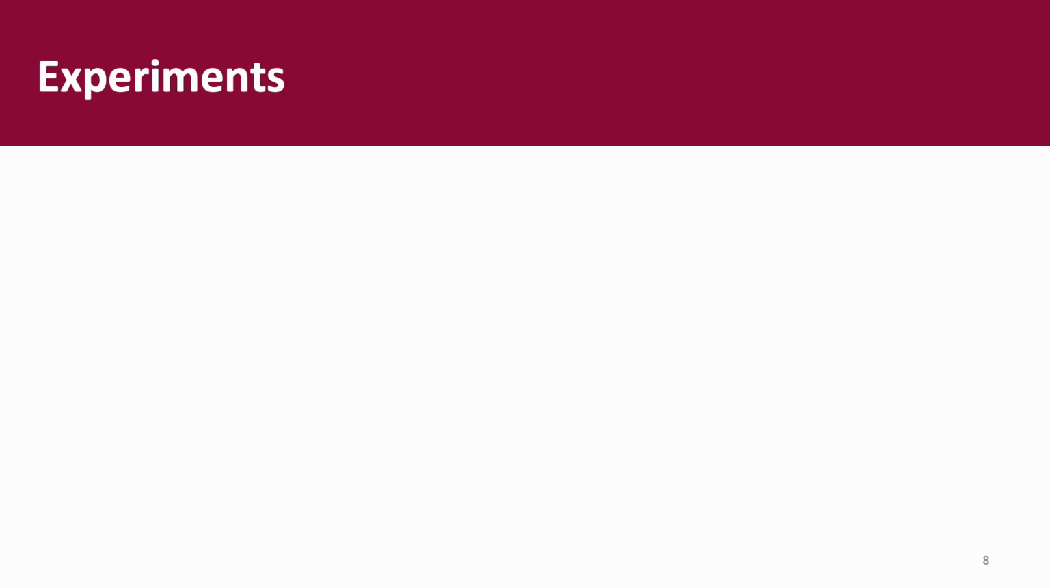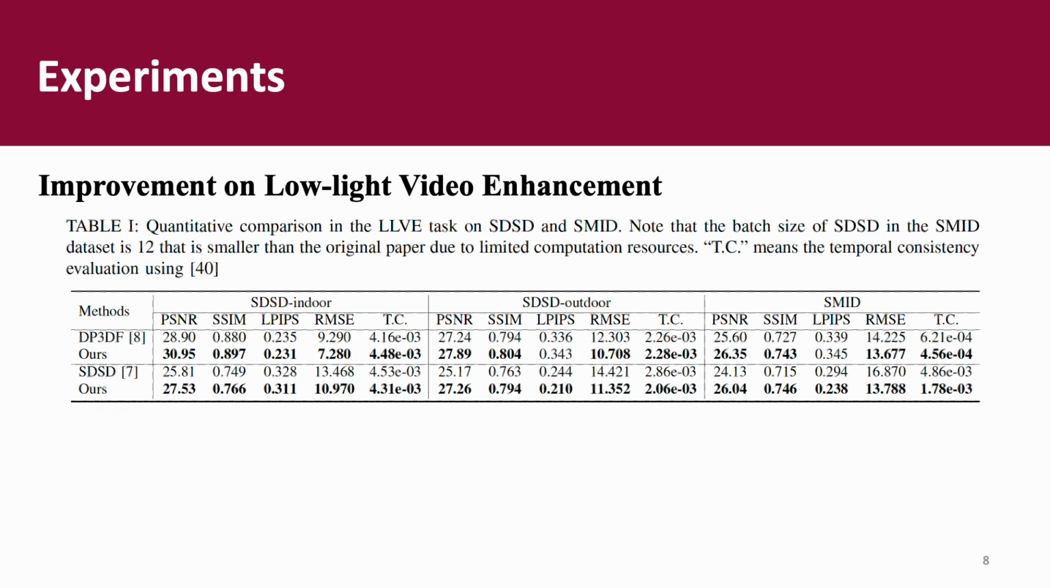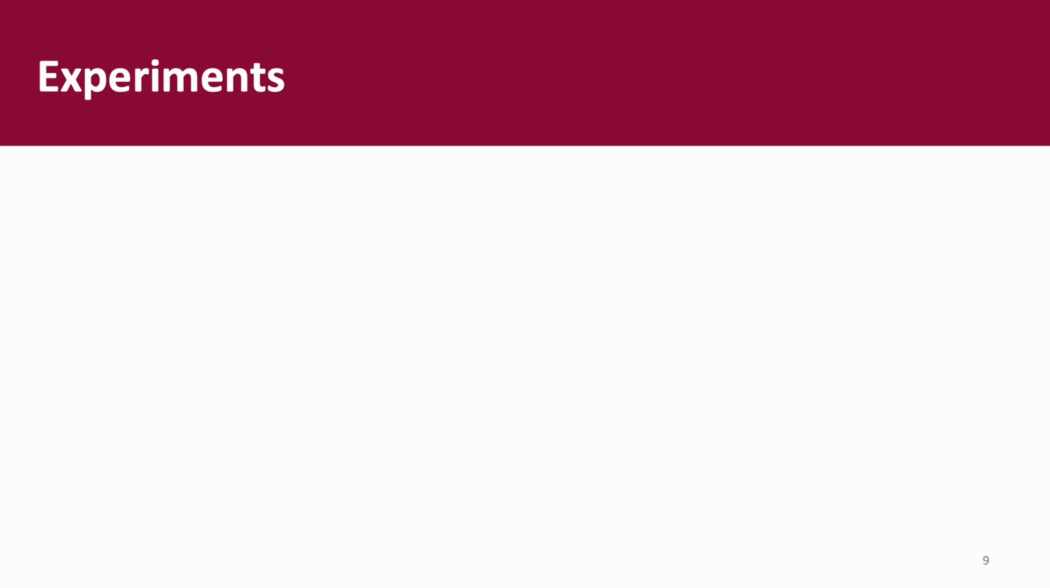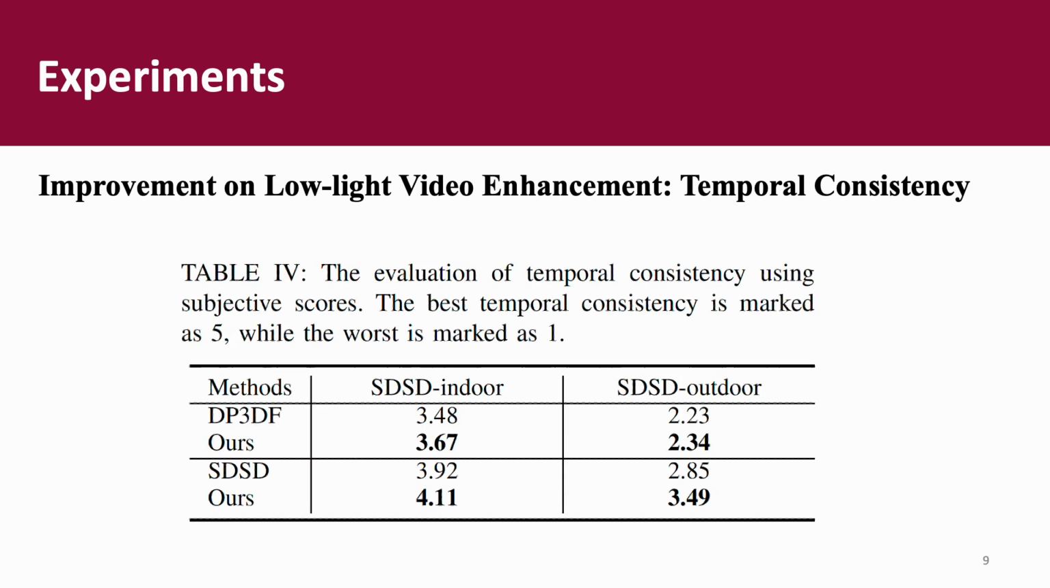We now talk about the experiments which show the effectiveness of our proposed strategy. We first conduct experiments on low-light video enhancement by selecting typical video enhancement methods as baselines and observe the improvements when combined with our method. We can see the improvements on different metrics, including the temporal consistency. Moreover, besides the objective score, we also conduct a user study to give a subjective score to evaluate the performance of temporal consistency. The results in this table also support the advantage of using our strategy.